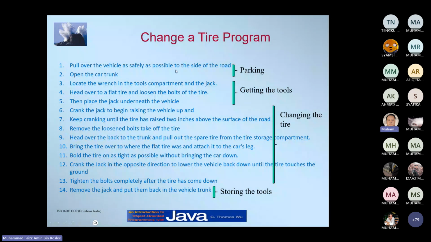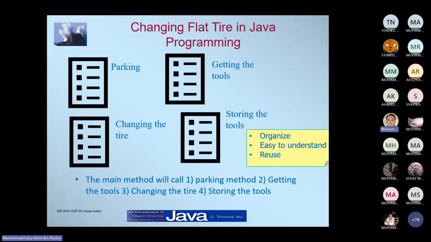So in your code, you only need to write one new piece of code, because the remaining classes are already taken care of, since all the steps are pretty much the same, right? So the main method calls number 1, the parking method, number 2, getting the tools, number 3, changing the tire, and number 4, storing the tools, right?